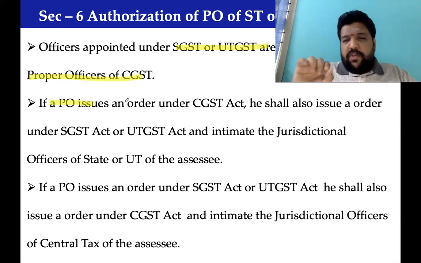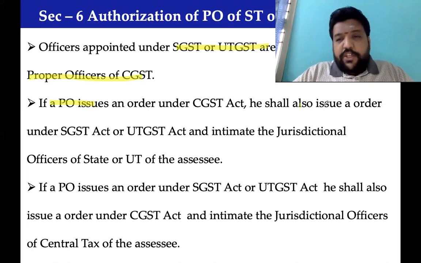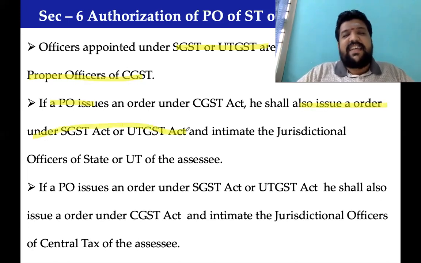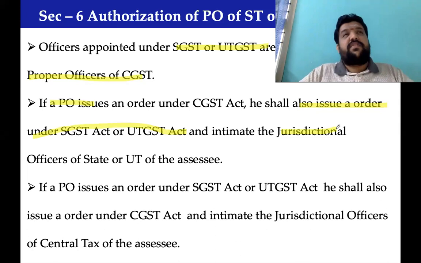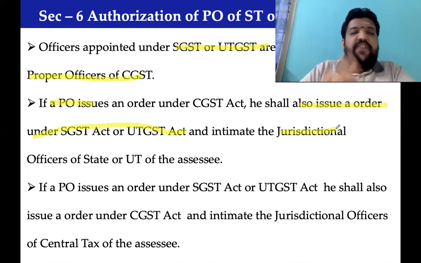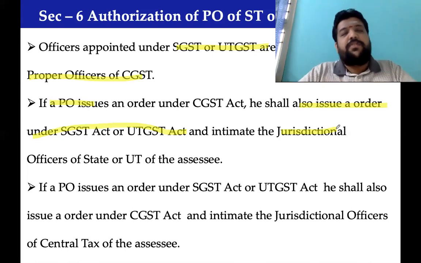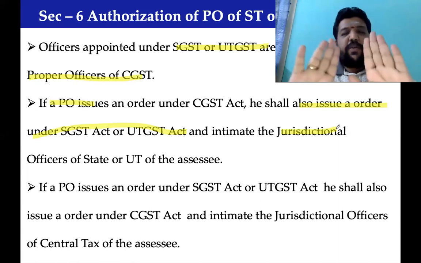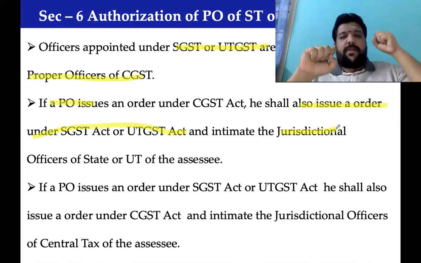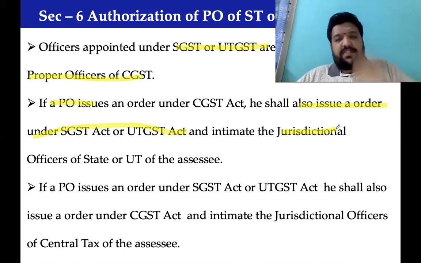If a proper officer, PO stands for proper officer, issues an order under CGST, he should also issue an order under UTGST and SGST, wherever it is applicable, and intimate the jurisdictional SGST. See, tomorrow a CGST officer is reviewing the facts and identifies a short payment of CGST of 50,000. Sir, can he issue only an order for recovery of CGST alone, or should he issue an order for recovery of CGST and SGST? He should issue an order for recovery of CGST and SGST.